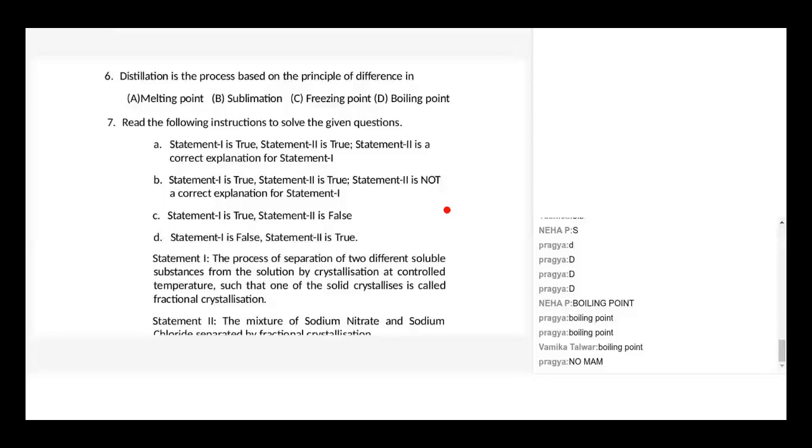Any doubts? No doubts, ma'am. Next, read the following instructions to solve the given question. Is statement 1 true? Is statement 2 true? Is statement 3 the correct explanation? This is an assertion and reasoning type question, children.